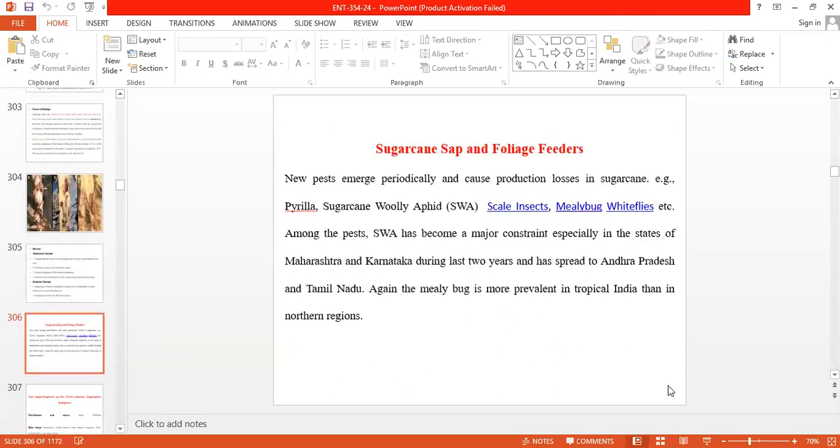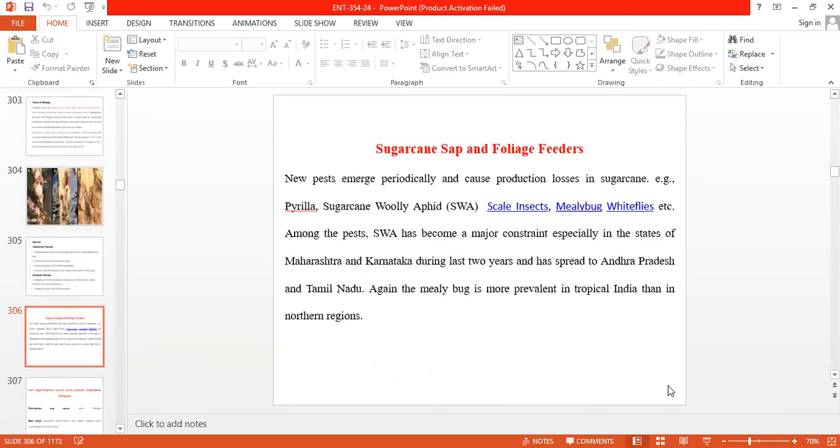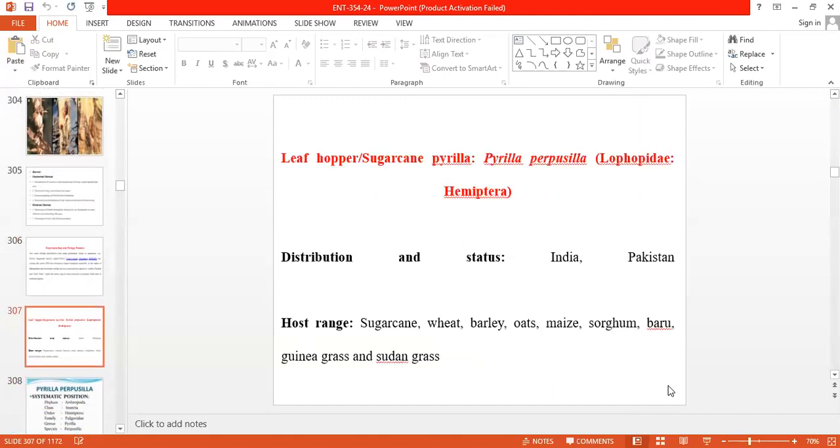root borer. Sugarcane is also heavily infested by other sucking pests, mainly sugarcane Pyrilla, sugarcane woolly aphid, scale insect, mealybugs, whiteflies. These are the major constraints in sugarcane regarding sucking pests. So the first sucking pest of sugarcane is the sugarcane Pyrilla, also a synonymous term is sugarcane leaf hopper.